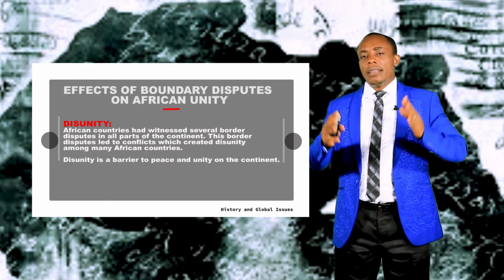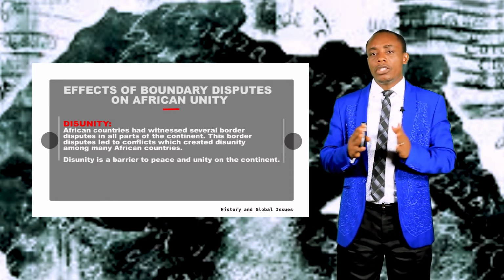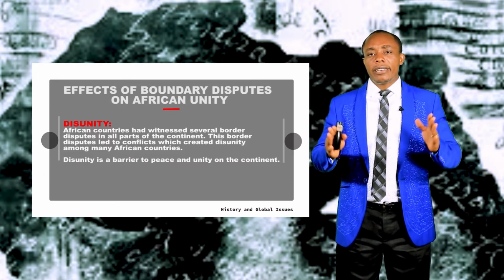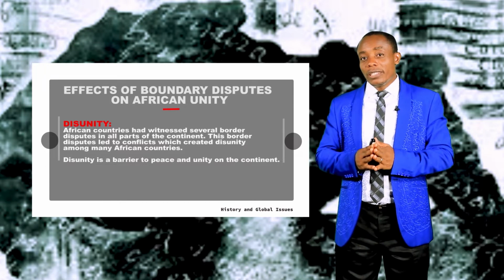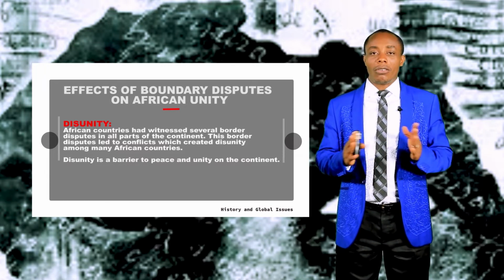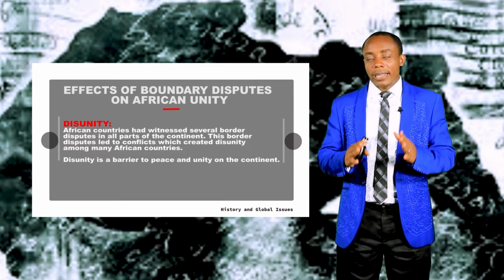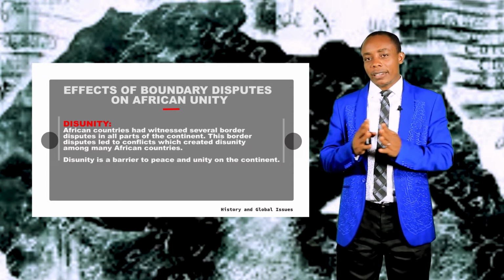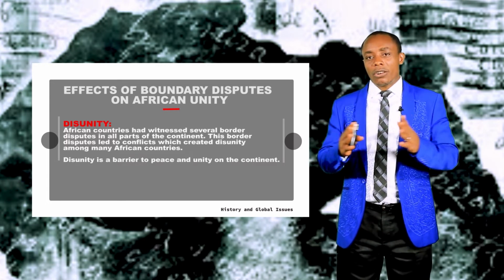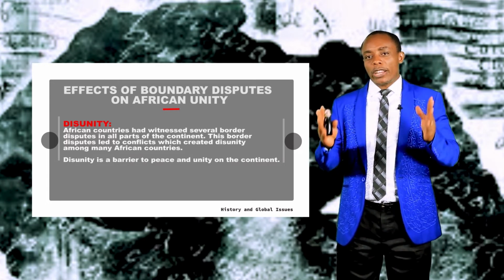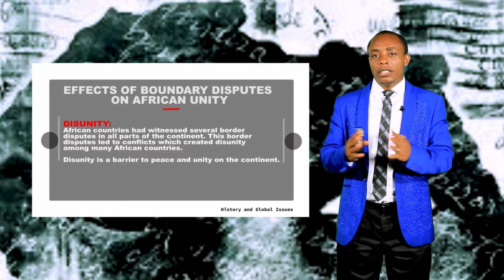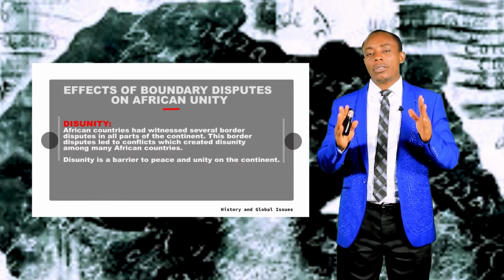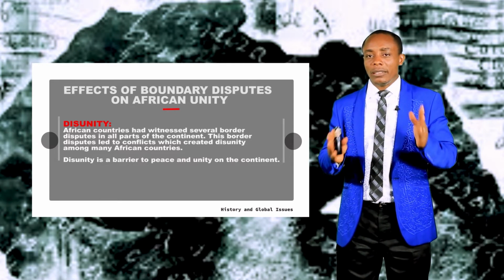Disunity. Several African countries that were having boundary disputes were disunited. They were disunited because boundary disputes created conflicts between them, and disunity is a barrier to peace on the continent. So boundary disputes created disunity because that disagreement did not allow these two countries to have bilateral relations. This also manifested on the wider continent because African countries were supposed to be united, but as a result of boundary disputes, most of them are not united. So there is disunity among several African countries as a result of boundary disputes.